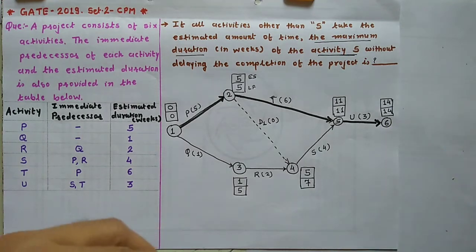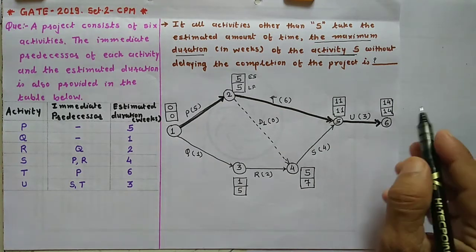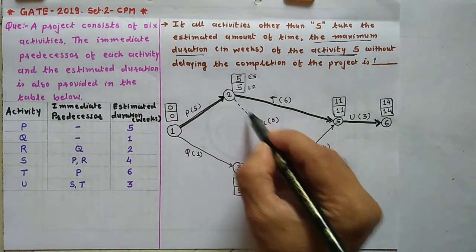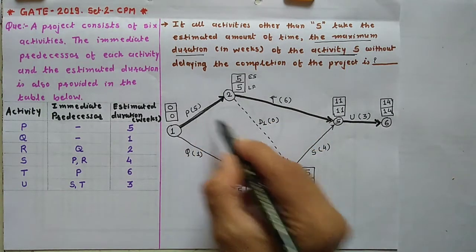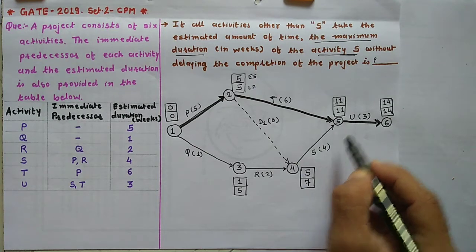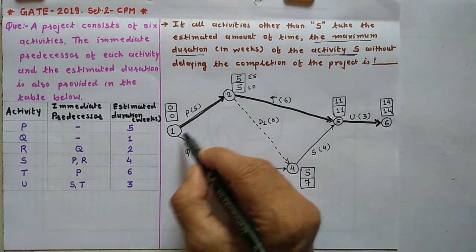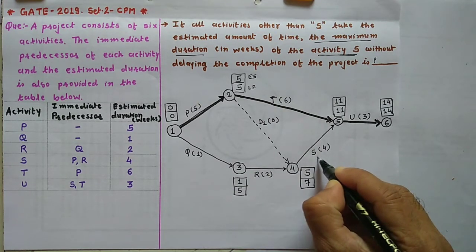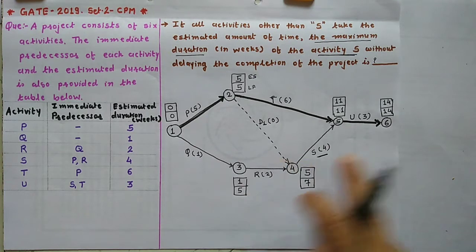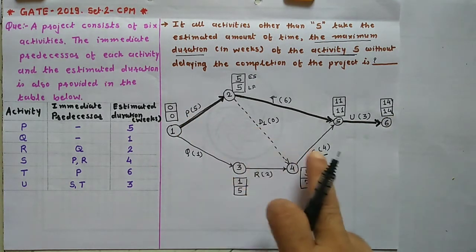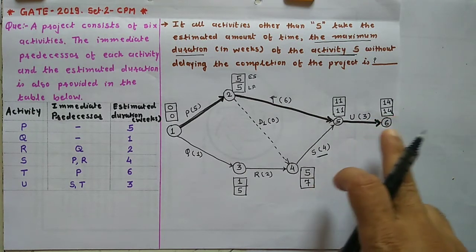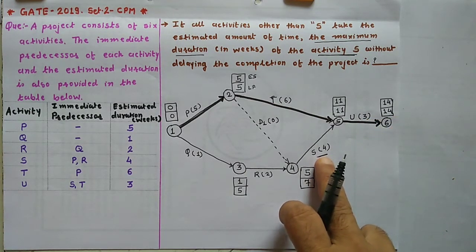But we have to find out the maximum value of S so that your project cannot be delayed. So if you see this path, 5 plus 0 plus 4, 9, 9 plus 3, 12. So 12 is the project completion time if activity S will take the 4 weeks.